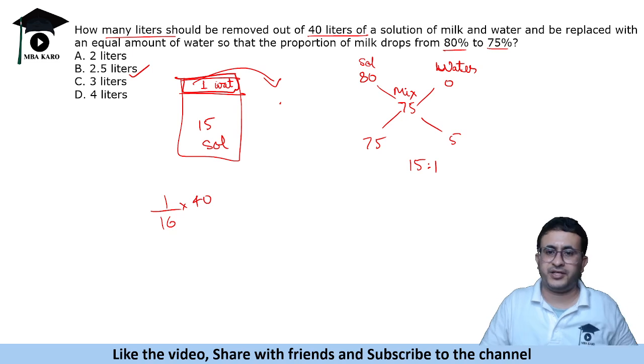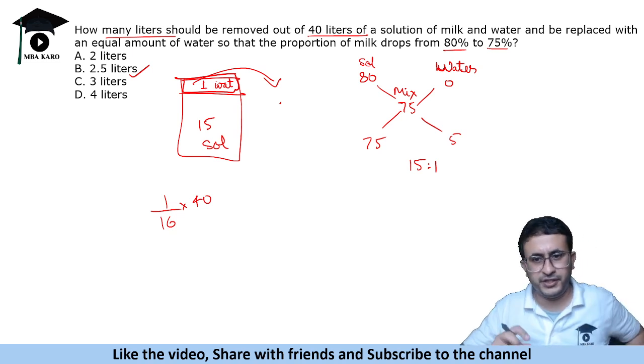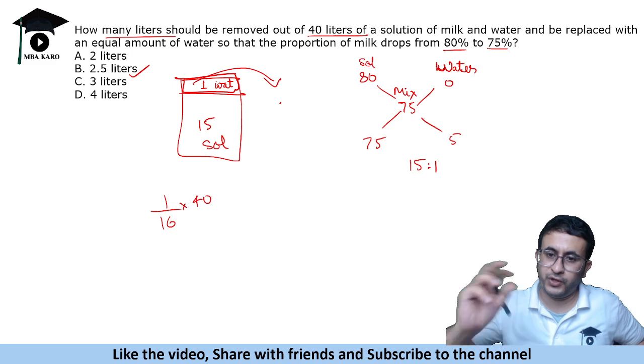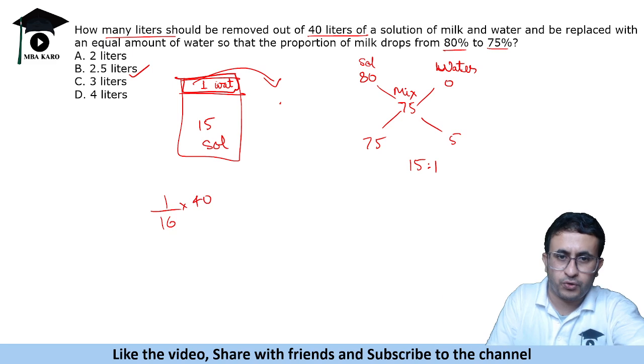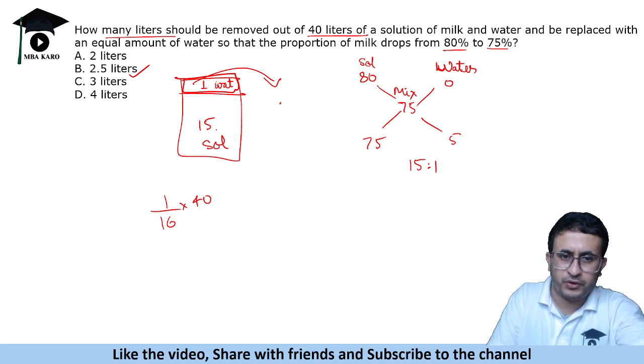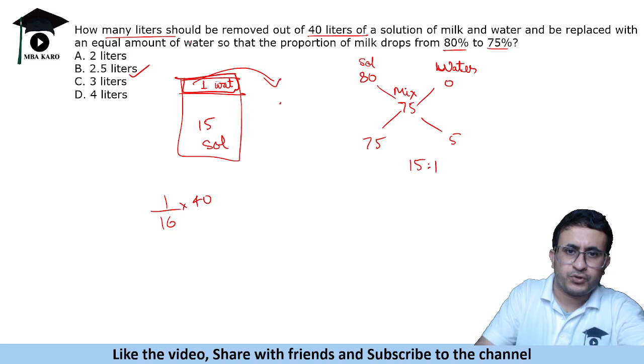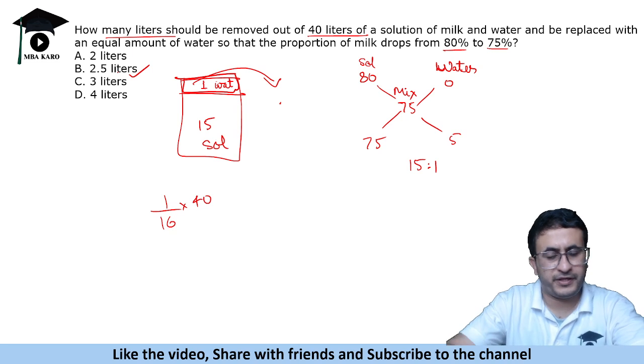So this is a common variety of question wherein they say that how much quantity should be replaced, thrown out and replaced. So how much is thrown out? 1 liter is thrown out of 16. So out of 40 it will be 2.5 liters.